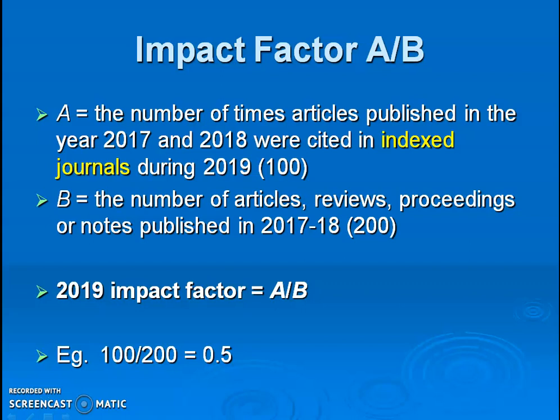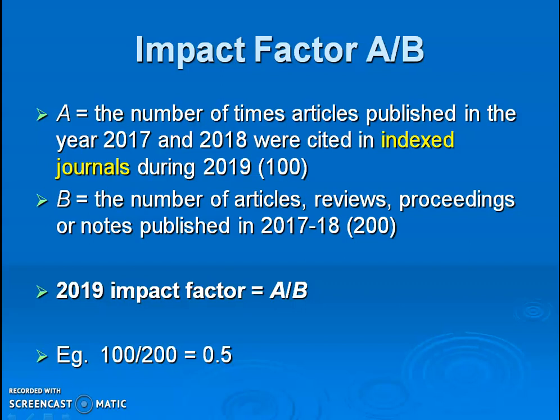A is the number of times articles published in the years 2017 and 2018 were cited in indexed journals during 2019. B is the number of articles, reviews, proceedings or notes published in 2017 and 2018.